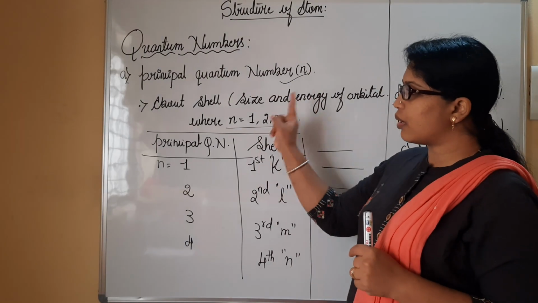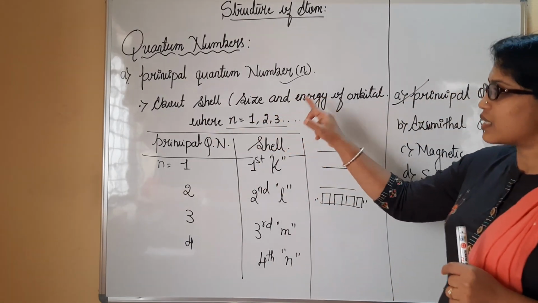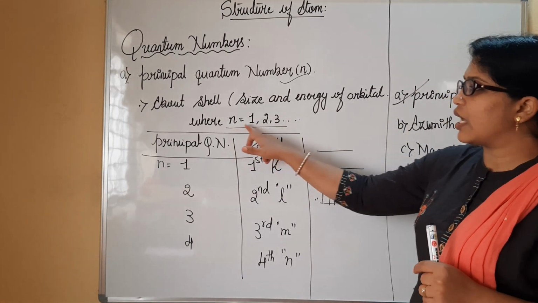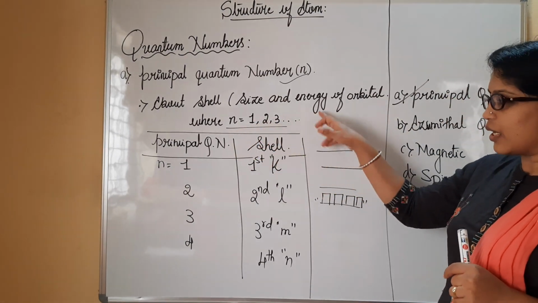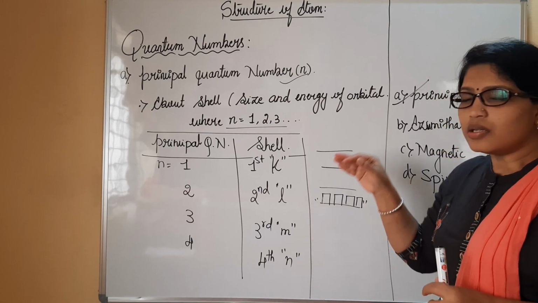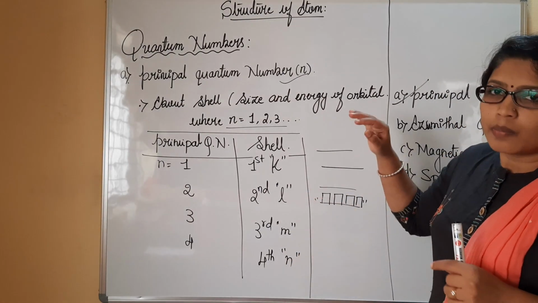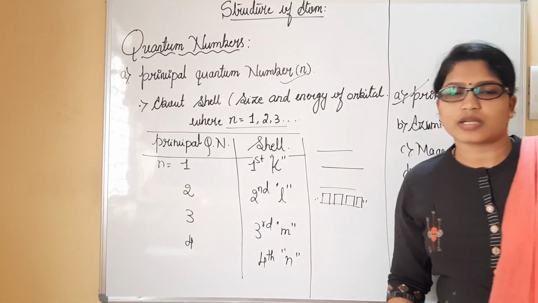The principal quantum number definitely tells us about the size and energy of the orbital, whereas the integer n values we can consider as 1, 2, 3, and K, L, M, N are the further shells we can understand with this. Please copy this. We'll move to the next.